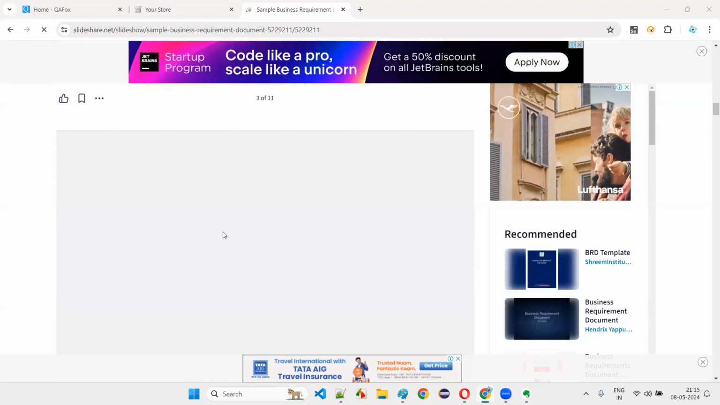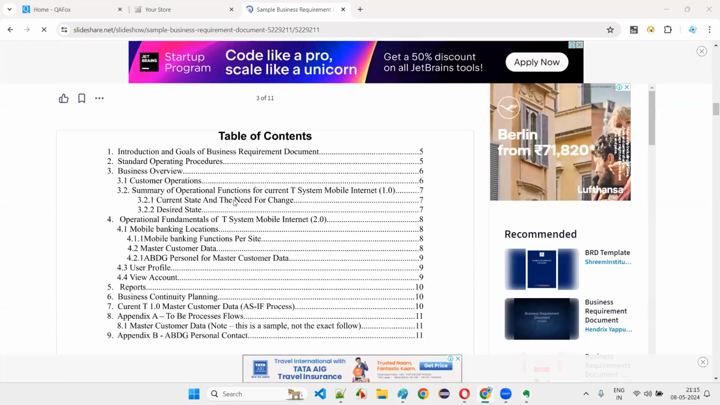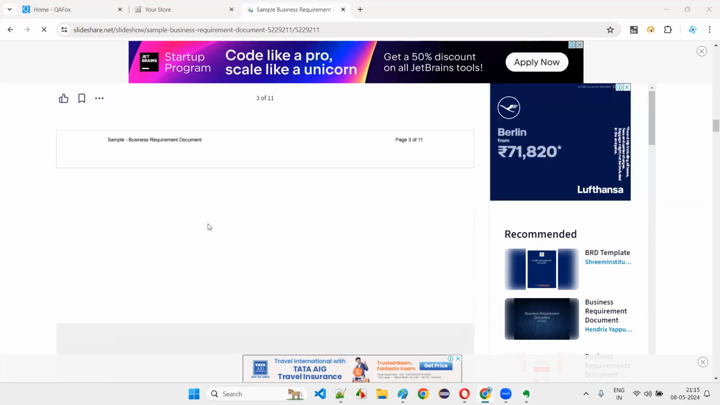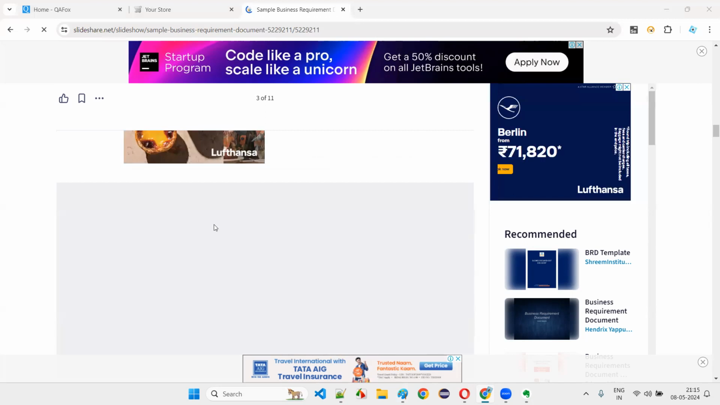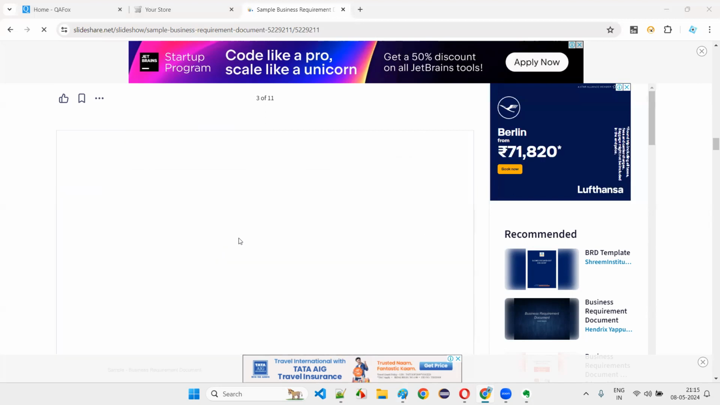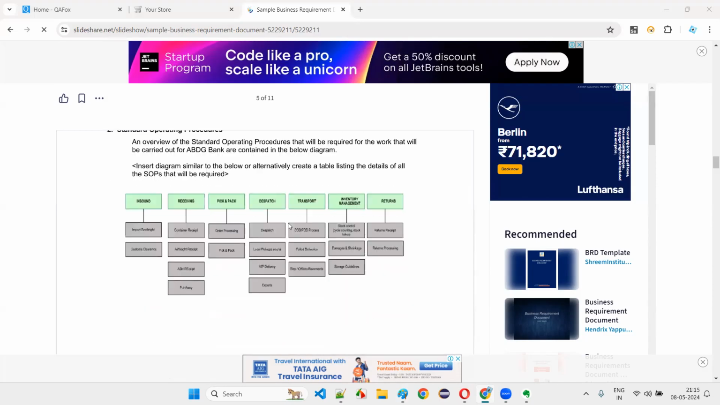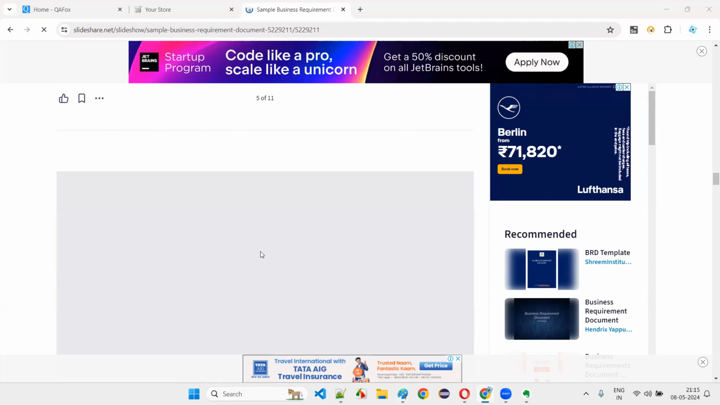This is one sample. Every sample may not be the same. Just understand this is only one type of sample. Table of contents will be there, and after that, it's related to the banking application. This BRS document is related to a banking application. Introduction and goals of the business requirement document. What is the purpose of this document? And some diagrams will be there like this somewhere.